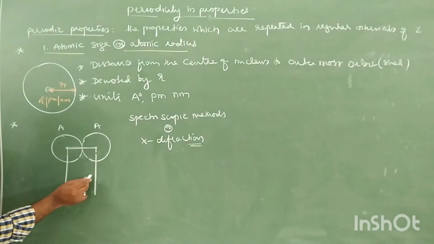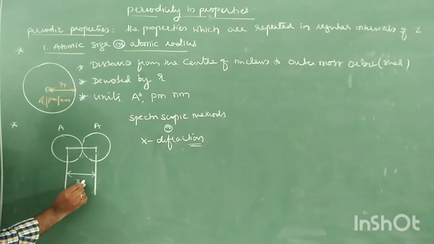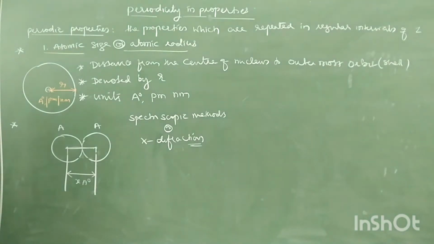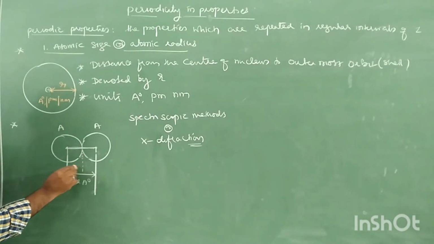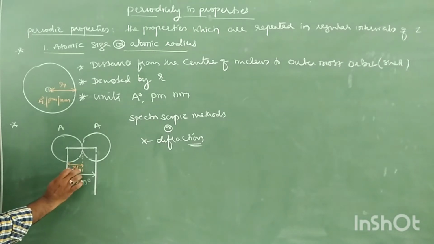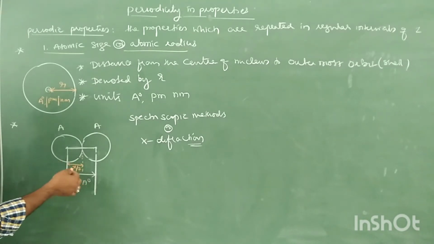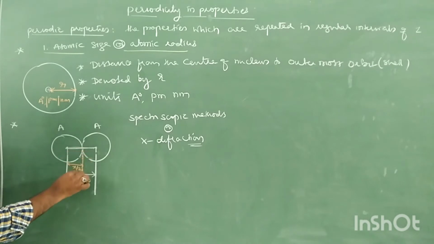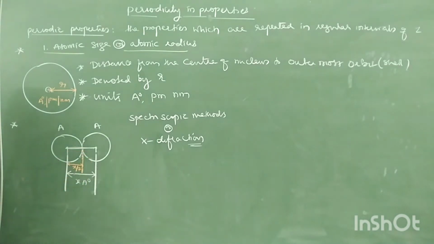Now, once you calculate the internuclear distance, suppose you just imagine this is X angstrom or X picometer. Then what is the atomic radius? It is nothing but half of it, that is, X by 2 angstrom or X by 2 picometer. So in this way, you can calculate the atomic radius, atomic size.